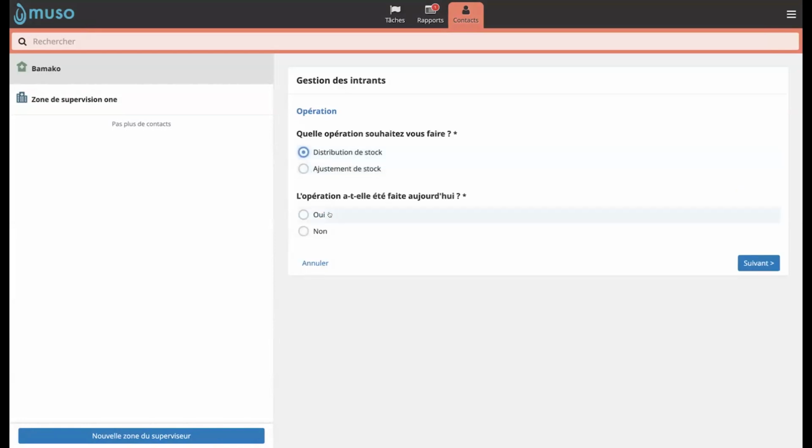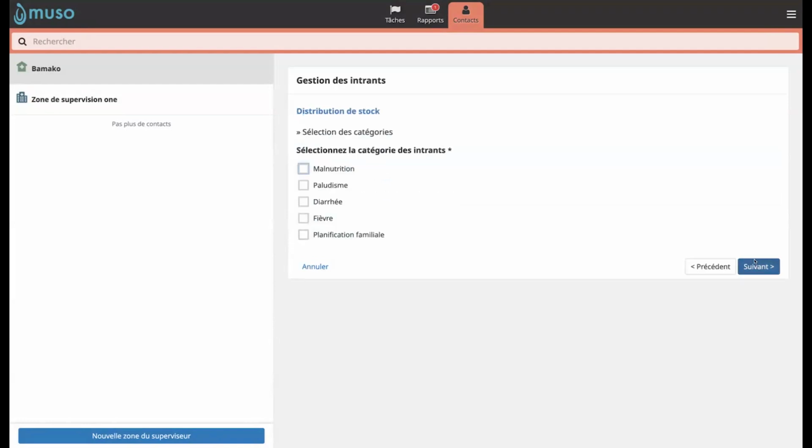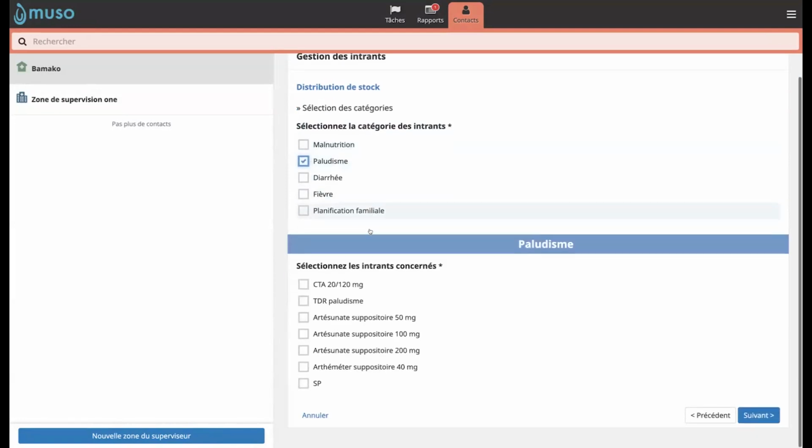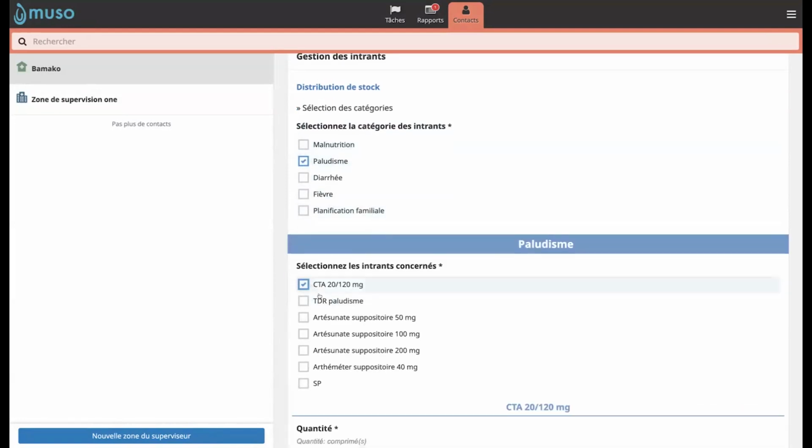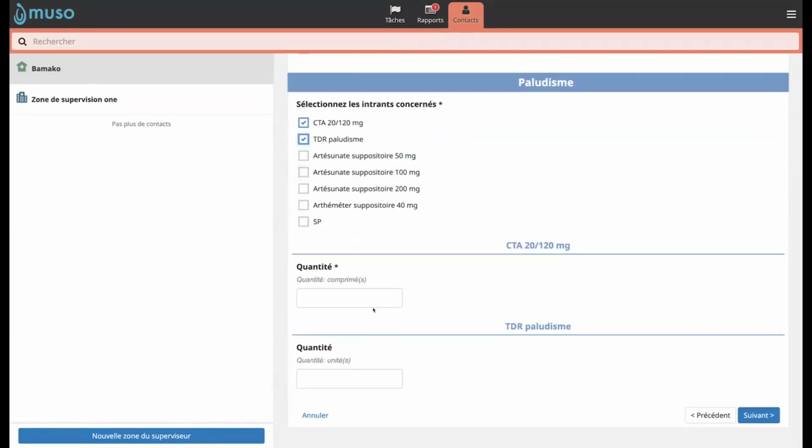So either this will be distribution or adjustment. Well, here I select distribution. Then it asks me when the operation has been done. I say today, yes. So I click on next, and here I have to basically select the inputs. So whatever is the group of the stock of the inputs that I have to use in here. So I just select malaria, for example, here, and here I select CTA 20 on 120 milligrams and against the malaria TDR. The quantity is right here.